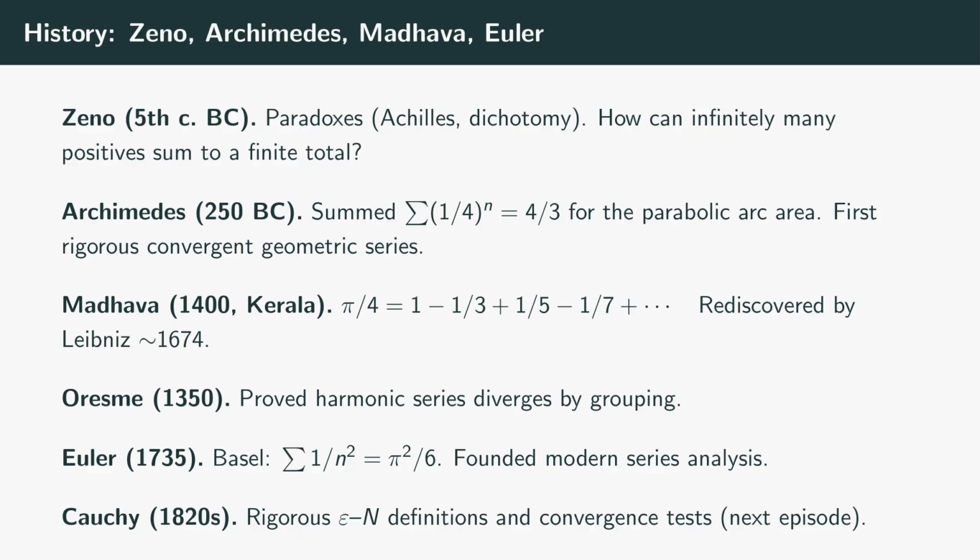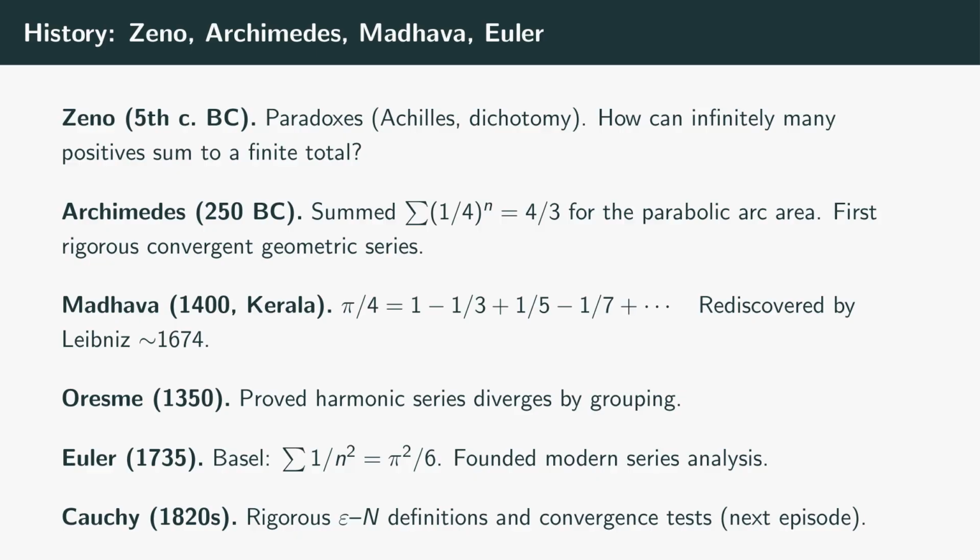250 BC, Archimedes. Computing the area under a parabolic arc, he summed the geometric series 1 plus 1/4 plus 1/16 and so on, which equals 4/3. He didn't use modern notation, but his argument is the first mathematically rigorous handling of a convergent infinite sum.